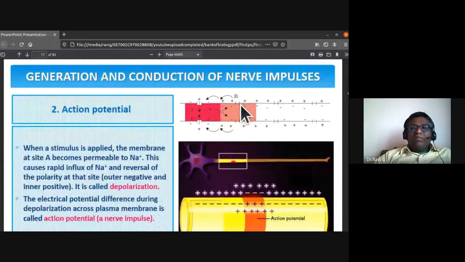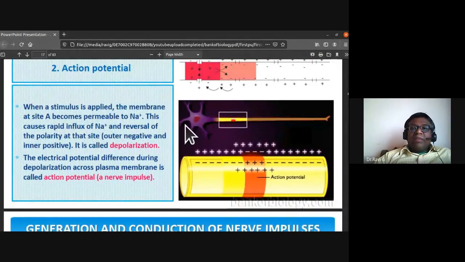During action potential, whenever a stimulus is applied, the membrane at site A becomes more permeable to sodium ions. This causes rapid influx of sodium ion and reversal of polarity at that site. Because of the entry of sodium ion, the inside becomes positive and the outside becomes negative: outer negative and inner positive. So it is called depolarization.